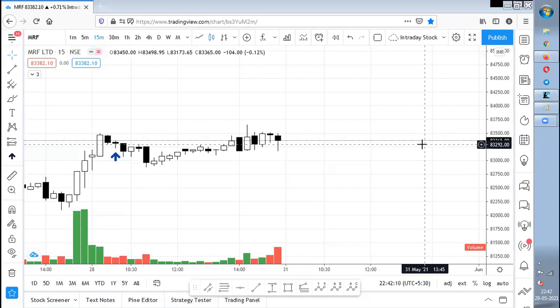Okay, so just compound it. 4% per month, and if you get all 4% in the entire month, in a year you will get nearly a 48% increase in your capital. So think that way. This is the advice I can give you guys, or don't treat it as advice, treat it as a suggestion. Select a particular stock, and on that particular stock, do trades with only one particular strategy.